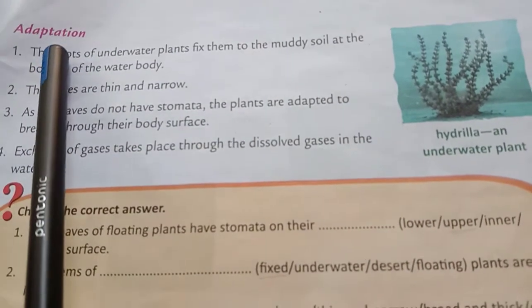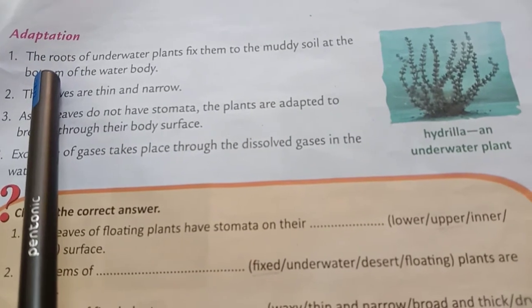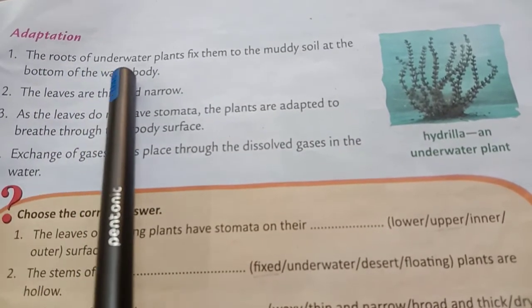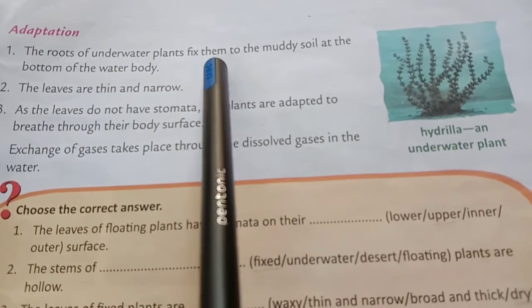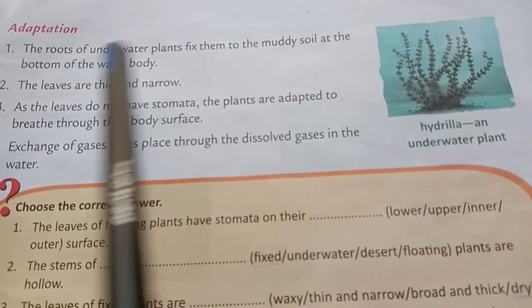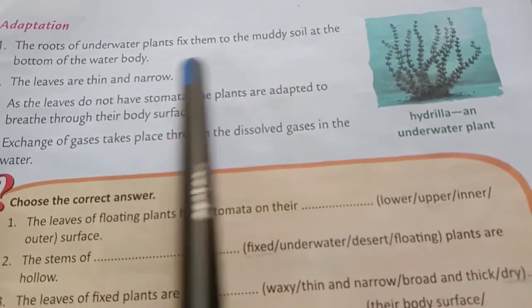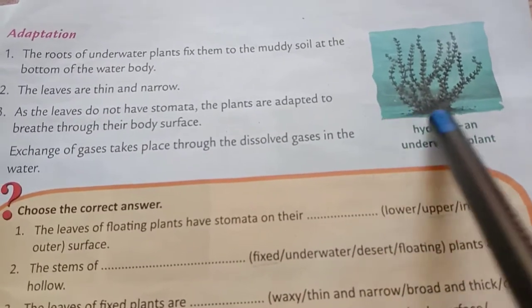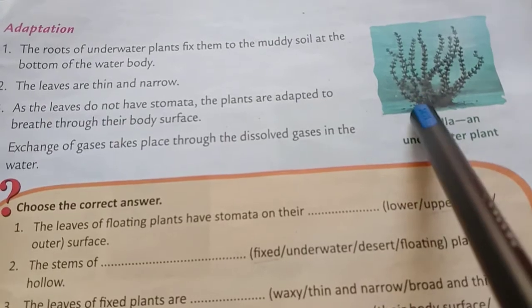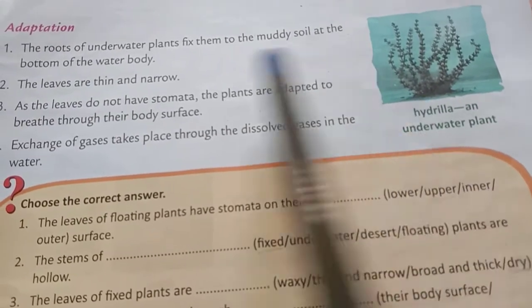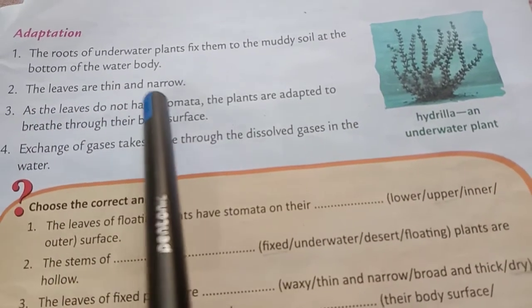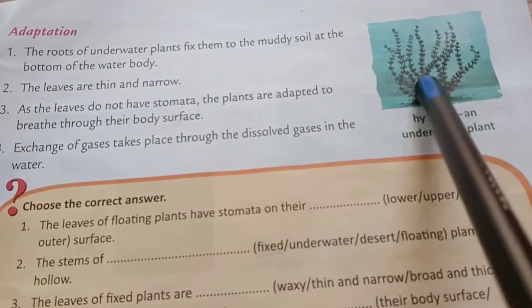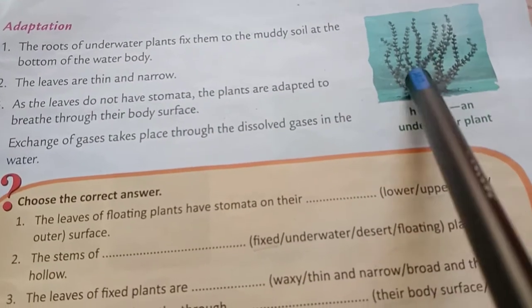Now, what are the adaptations of underwater plants? Number one, the roots of underwater plants fix them to the muddy soil at the bottom of the water body. This means the roots of underwater plants are fixed to the muddy soil at the bottom of the water body. The leaves are thin and narrow. You can see in the picture the leaves are very thin and they are narrow.